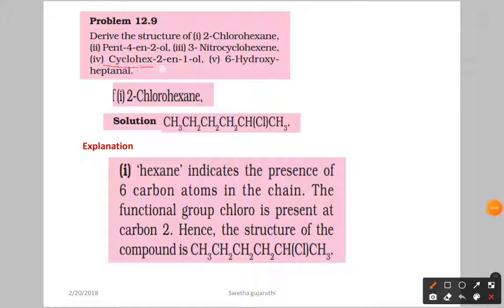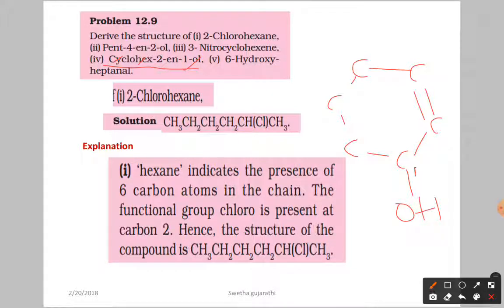Next cyclohex-2-en-1-ol. Again here we have cyclo, which means we have to go for the ring. Hexa means 6 carbon atoms. So 1, 2, 3, 4, 5, 6. Okay. So cyclohexa is over. Now I am giving one double bond here. Okay. And after that I am writing the 1 here, because at first carbon we have the OH group. This is the 1-OH, and here second, third, fourth, fifth, sixth. Okay. So now ol is over, then the double bond at second is over.